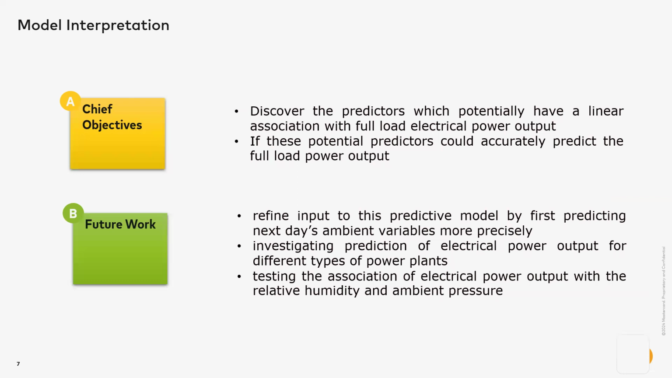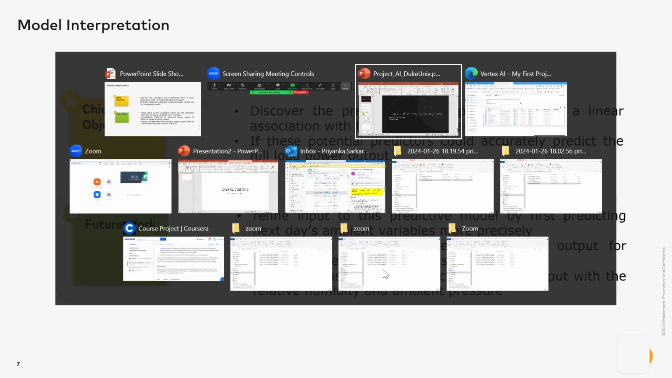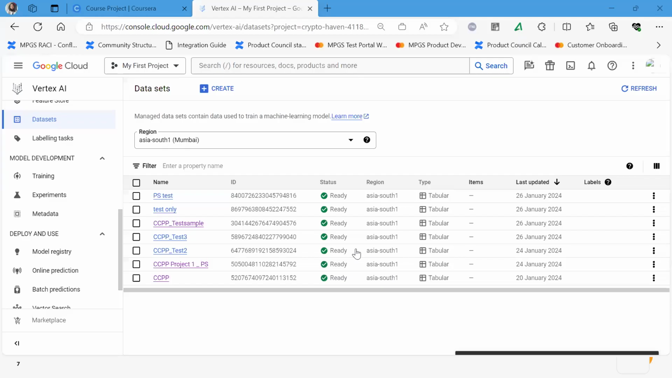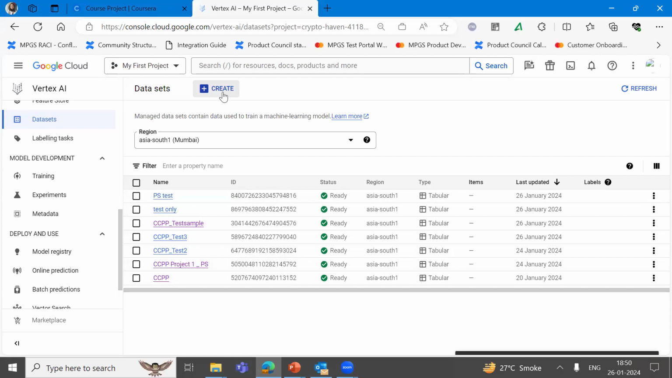The chief objectives of predicting the full load electrical power and the best optimal use of resources were achieved. There could be future investigations on how you test association with other variables or other time frames. With this, I will quickly run through how I actually created the model.